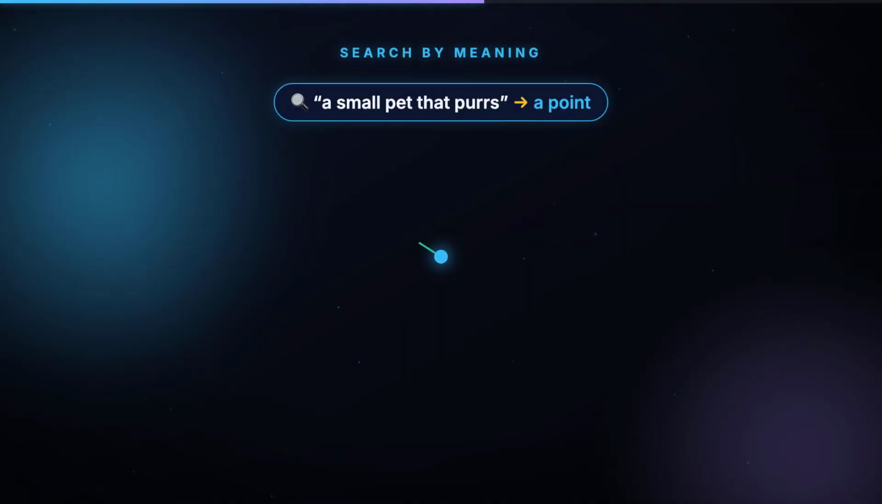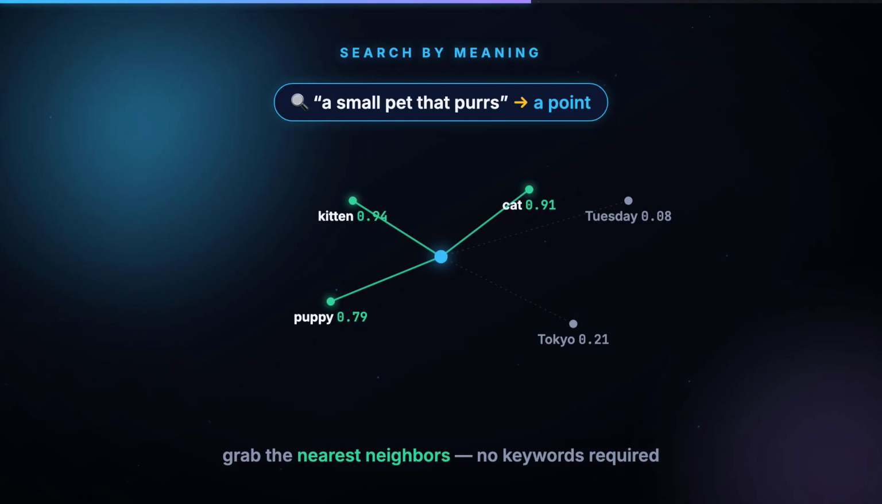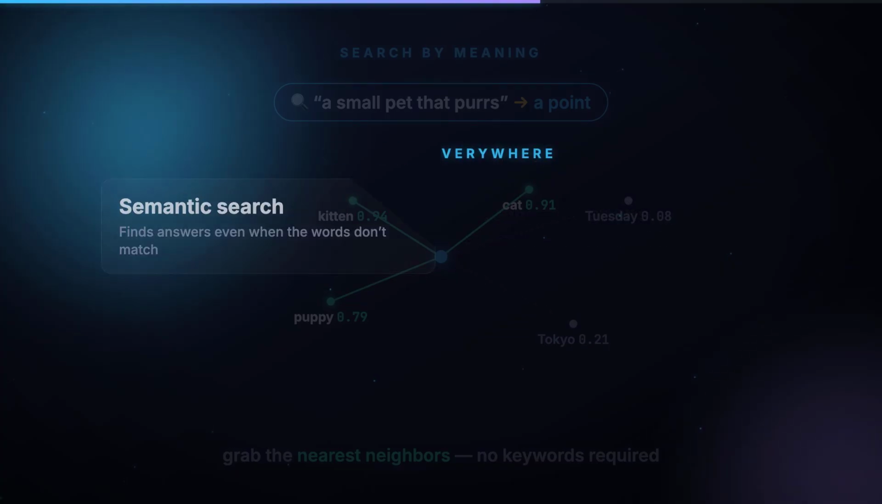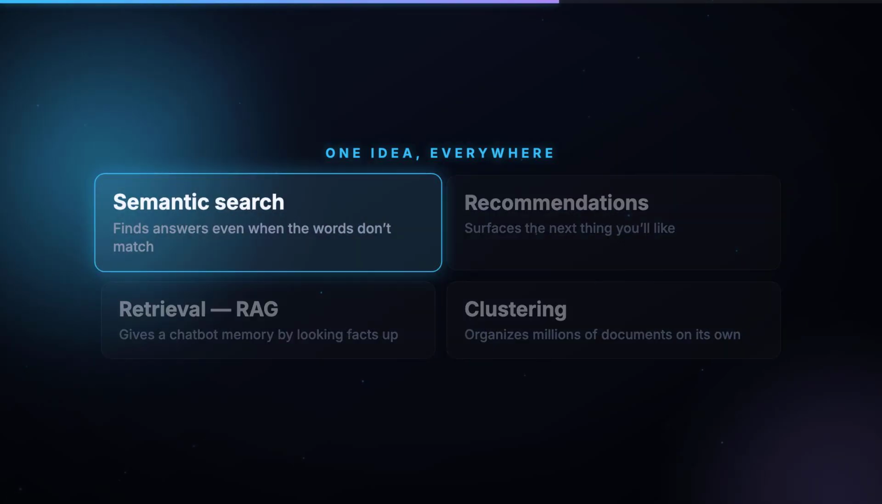This also flips search on its head. Ask a question, and the model turns it into a point, then simply grabs the nearest neighbors. You're no longer matching keywords. You're finding things by meaning. And that one idea quietly powers a huge amount of AI.